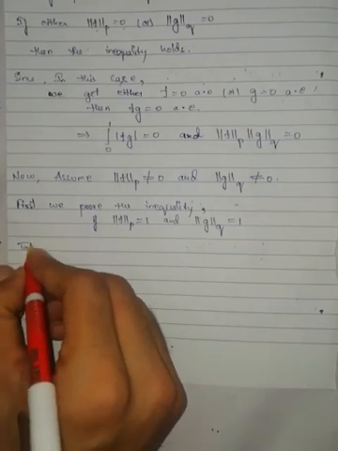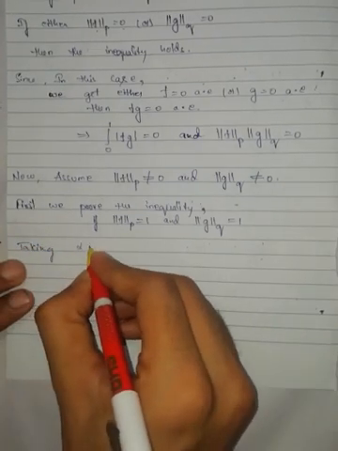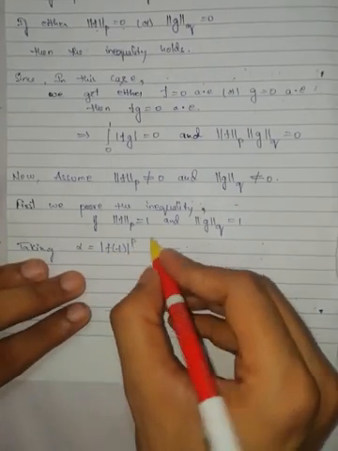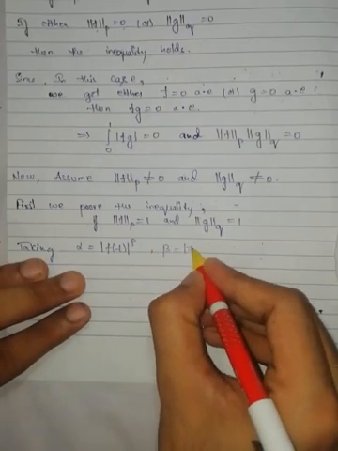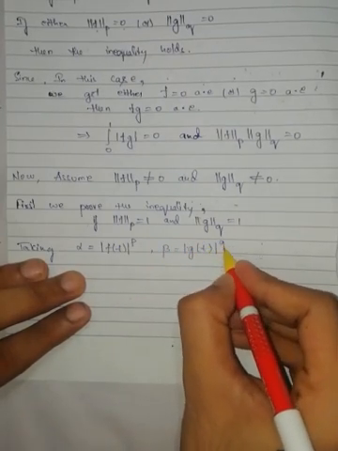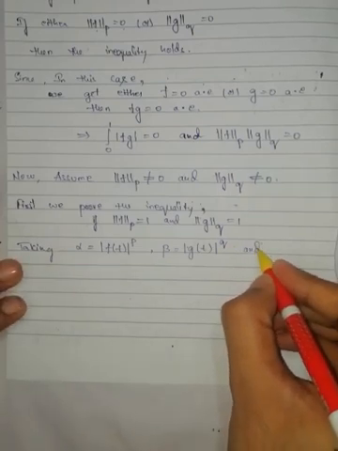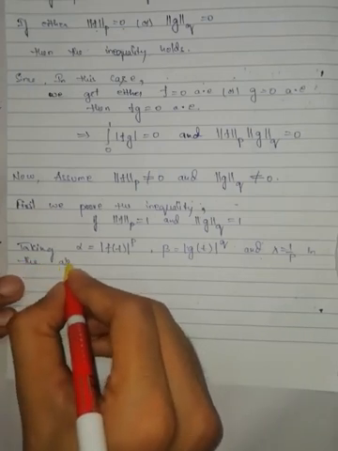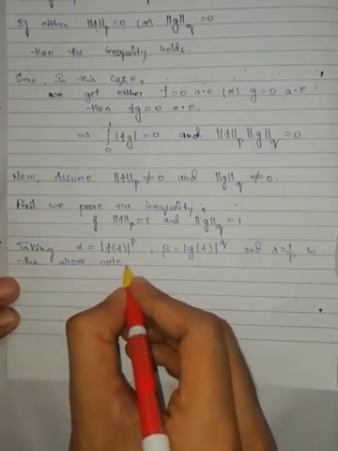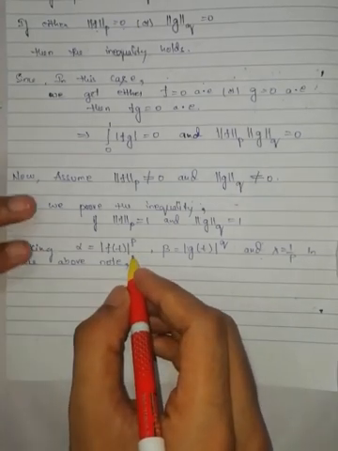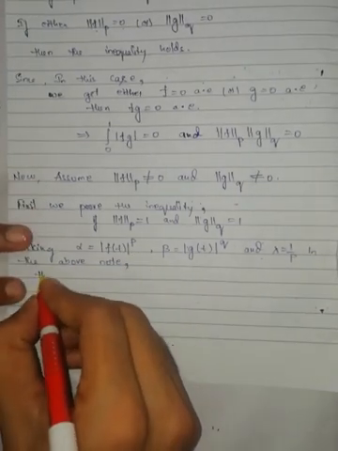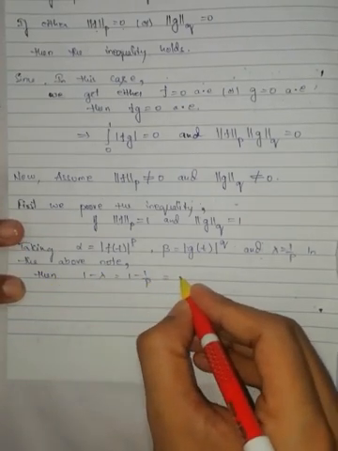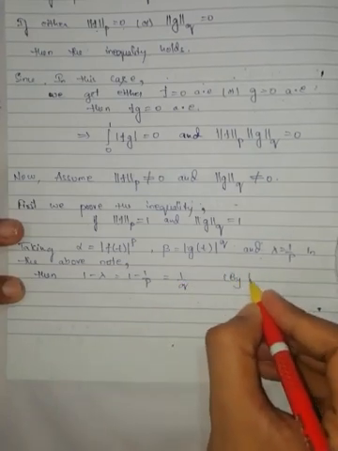Taking alpha is equal to modulus of f of t to the power of p, beta is equal to modulus of g of t to the power of q, and lambda is equal to 1 by p in the above note. Then what is 1 minus lambda? 1 minus 1 by p, which is equal to 1 by q by the hypothesis.